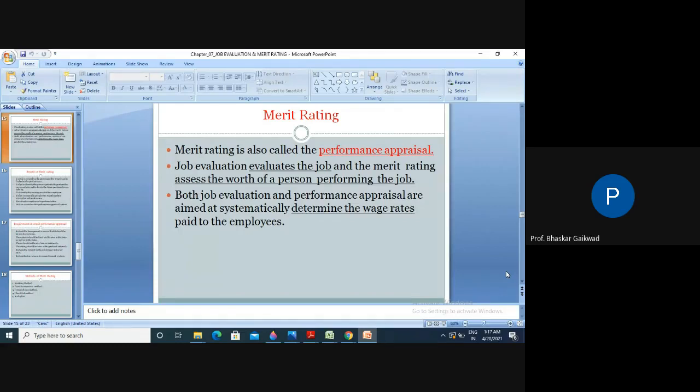So here's the red color performance appraisal word. Only you can remember this. Merit rating means performance appraisals. Means in which way you have done that work and how much value you will get. Normally in industry, the performance appraisal points are out of hundred. So those will get higher points definitely if the performance appraisal is good. We can read this.